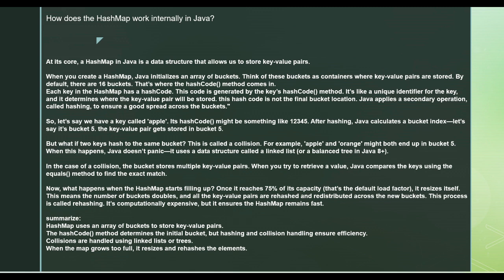So let's say, as I mentioned, the same hash code happens for different keys, right? They will be stored in the same bucket with the help of a linked list or a balanced tree, as I mentioned. Now, at a certain extent, as I mentioned, it will try to resize, and that is called rehashing. Okay. Hope you got the concept of hash map, how it internally works.